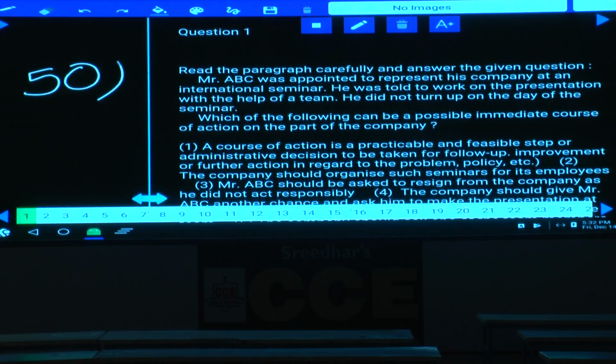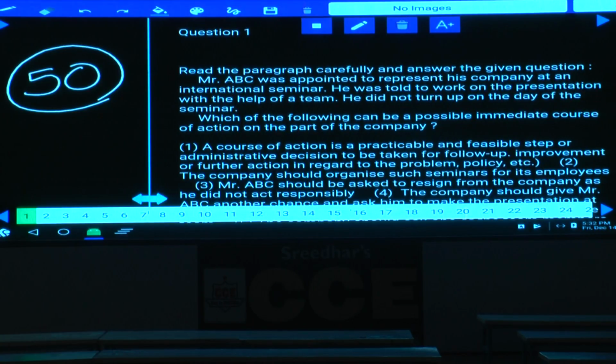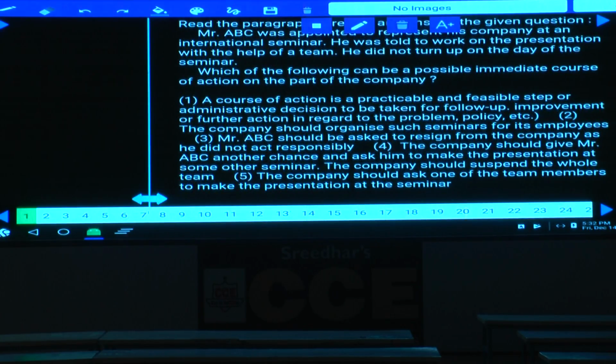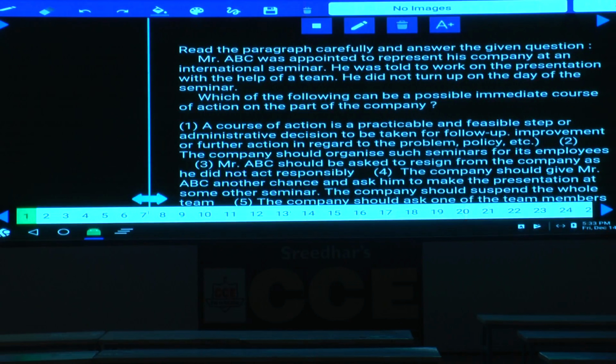Now in this paper number 50, question number 1 is based on critical reasoning. Mr. ABC was appointed to represent his company at an international seminar. Now underline this word, international seminar. And he was told to work on the presentation with the help of a team, isn't it? Now he has been given a team, and he has worked with this team.